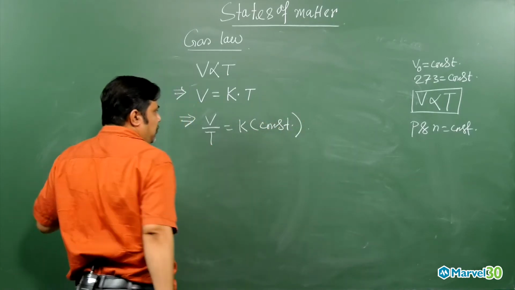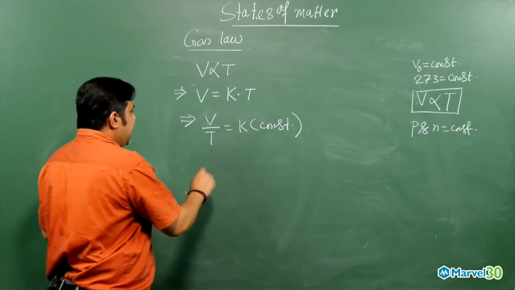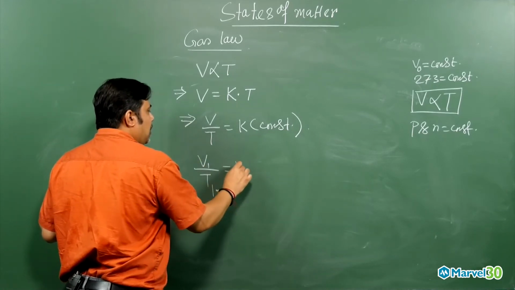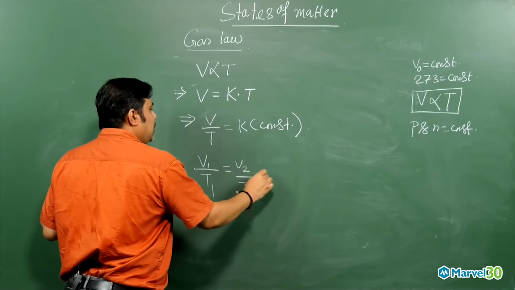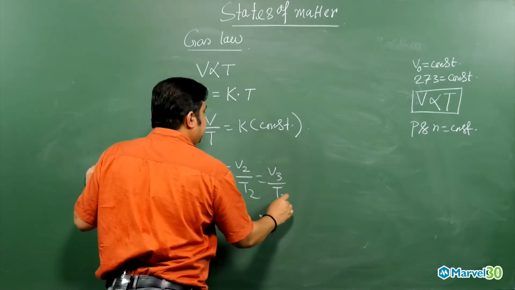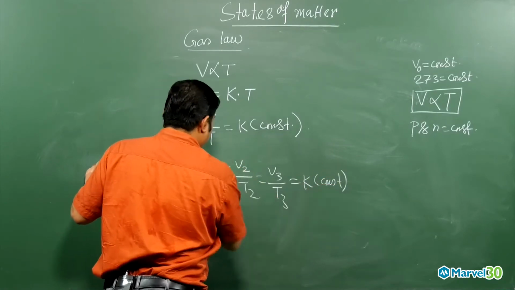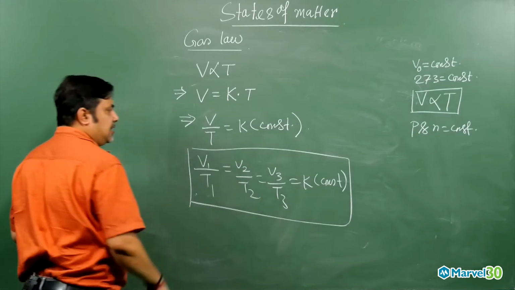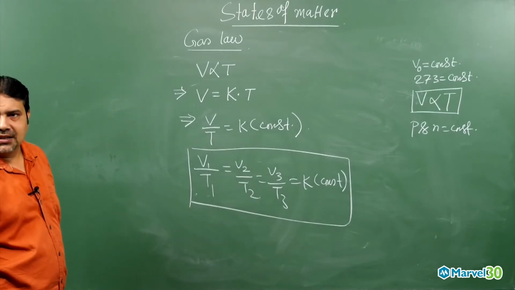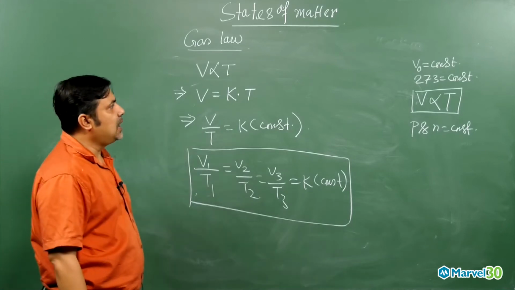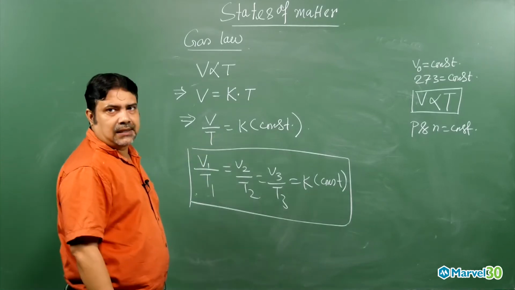From there we can write the general expression V1 by T1 equals V2 by T2 equals V3 by T3 equals K, a constant. Got the point, my dear? These are the general relations coming from the Charles law.